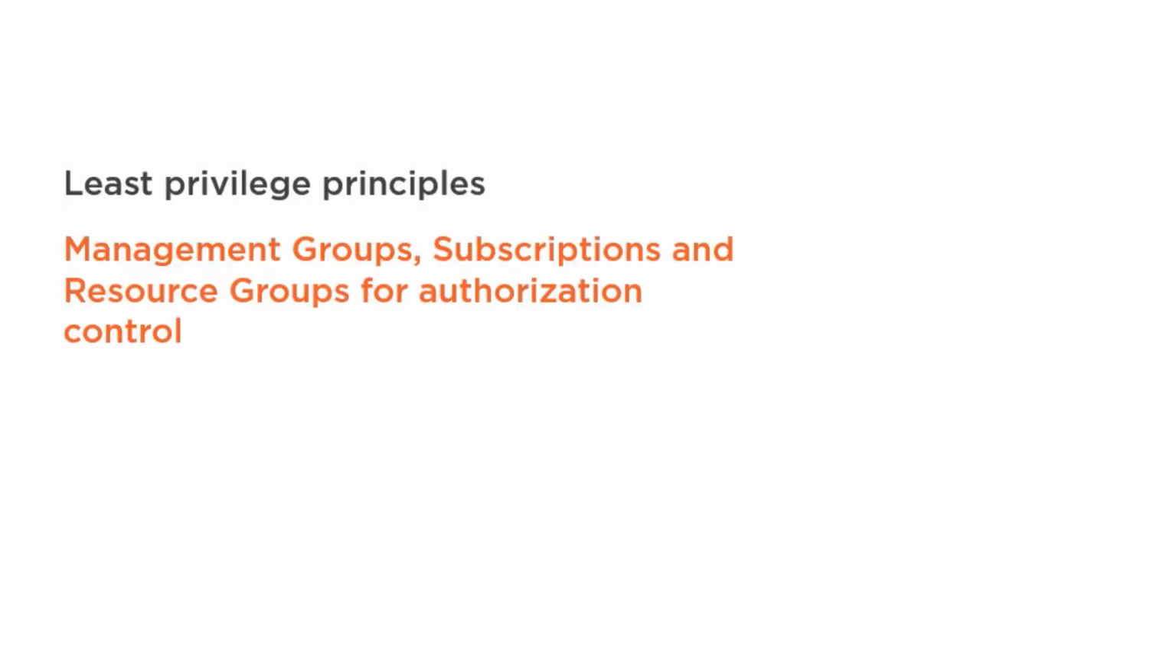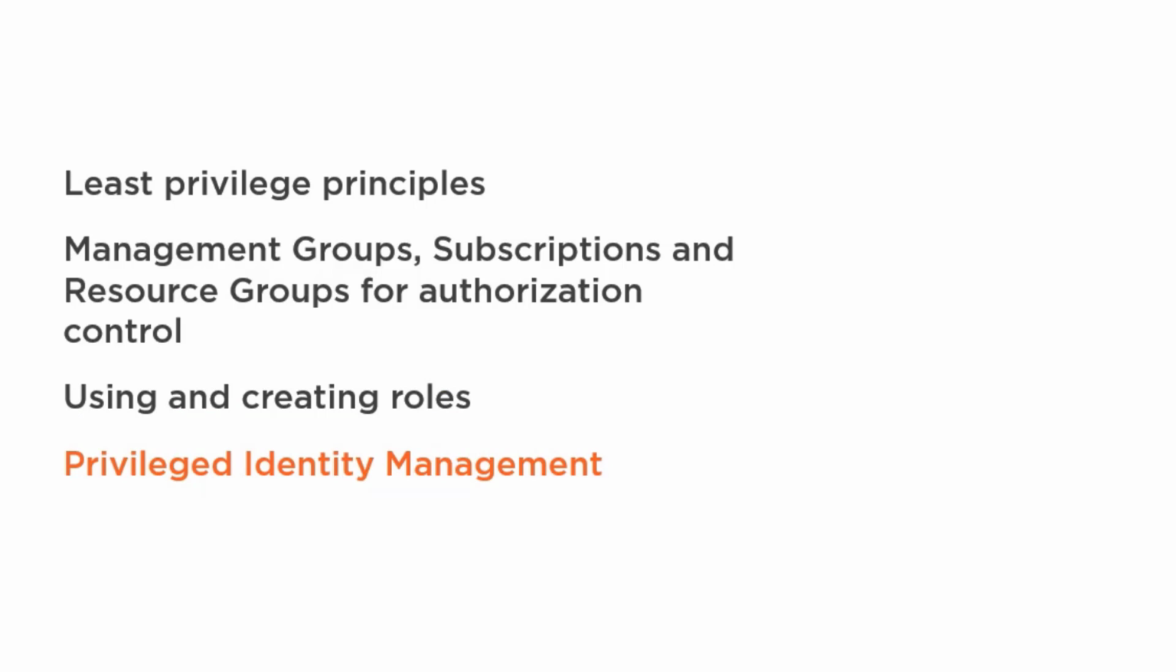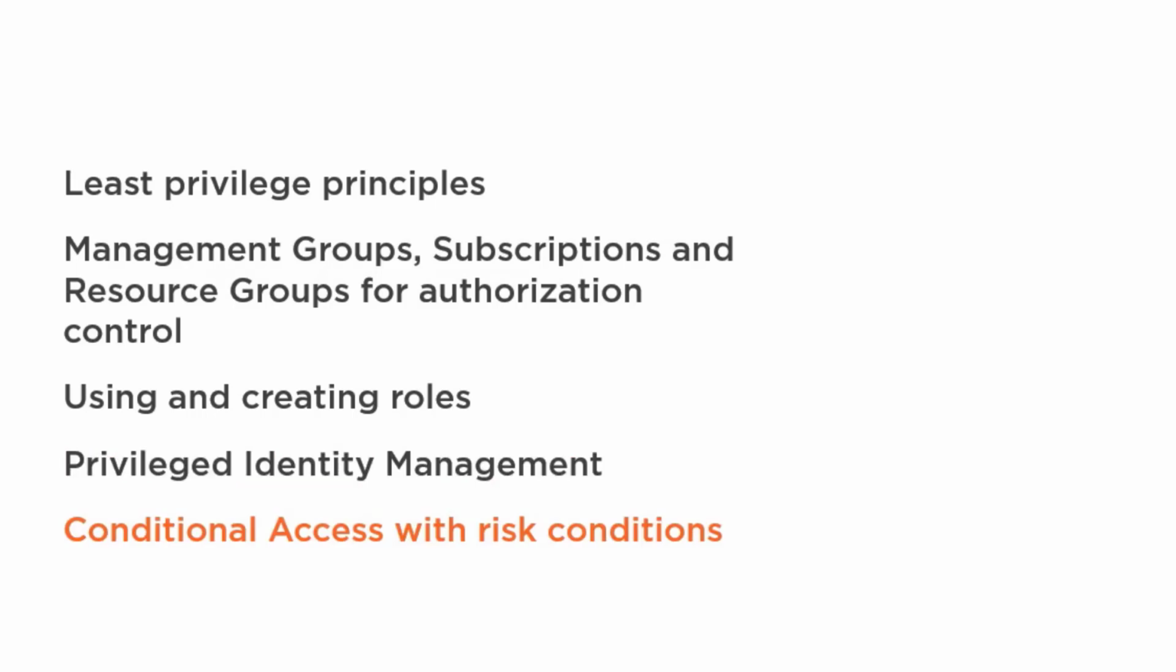thinking about enabling some of those core least privilege principles, such as just-in-time with privileged identity management, and then really enhancing our all-up authorization capabilities with conditional access by adding in risk conditions. In this module specifically, we're going to quickly look at authorization with Azure AD, understanding some of the key goals around authorization, and then looking at those management groups, subscriptions, and resource groups in terms of our permission management.